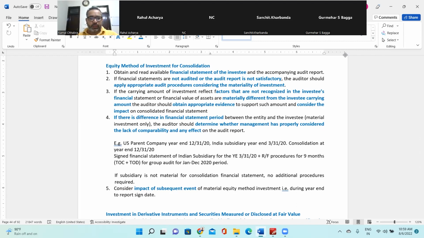So there are two types of subsequent event. Basically, the event which happened before the closure of a financial year, but we came to know after that. And the other one is the events which come up once the closure of the year has been completed, and are relevant to the financial year which we are auditing. So basically, these are the subsequent events. Anyone else would like to add to Gurmeher?